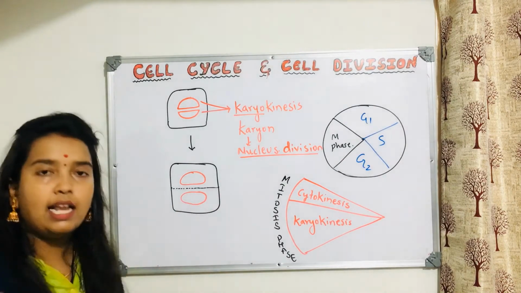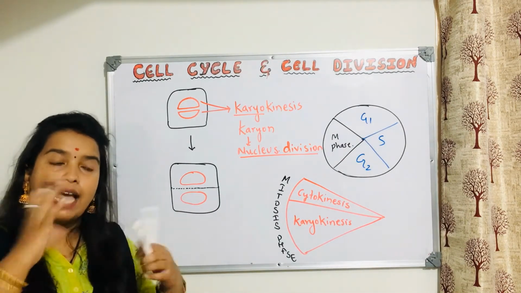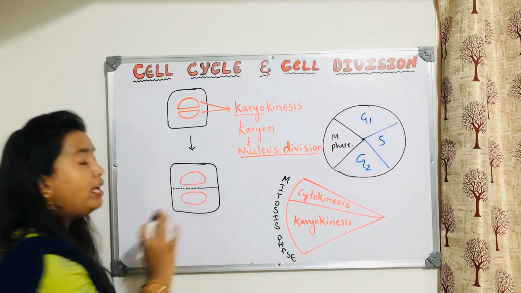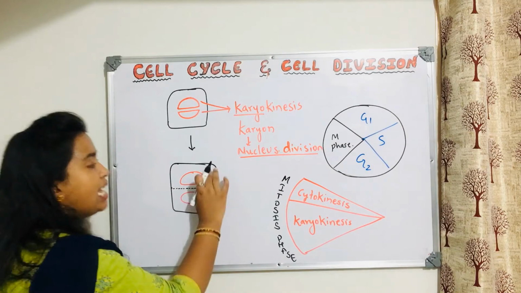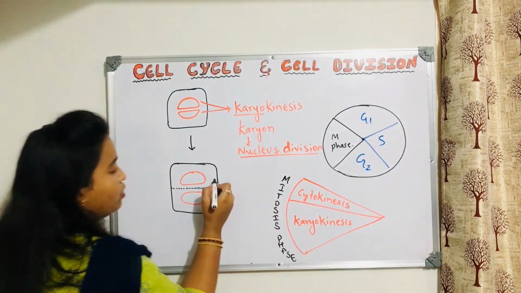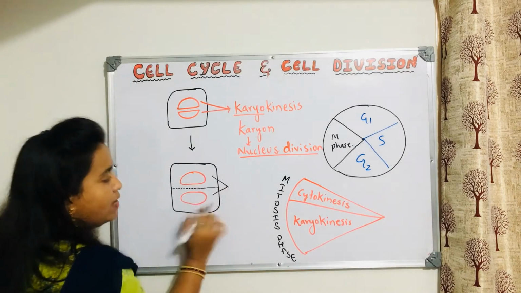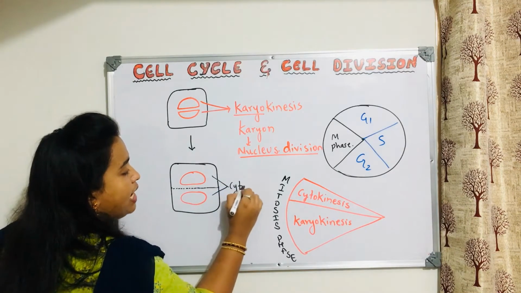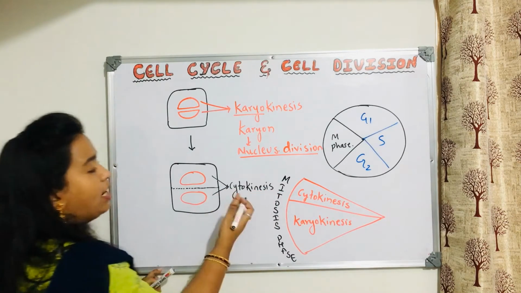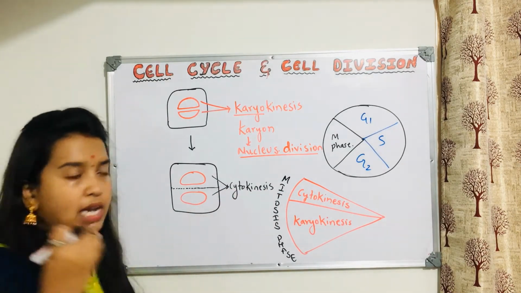If it is a plant cell, cell plate formation. If it is an animal cell, furrow formation. Whatever it is, the cell is dividing into two parts. So this part, where the cell is dividing into two, is called cytokinesis.